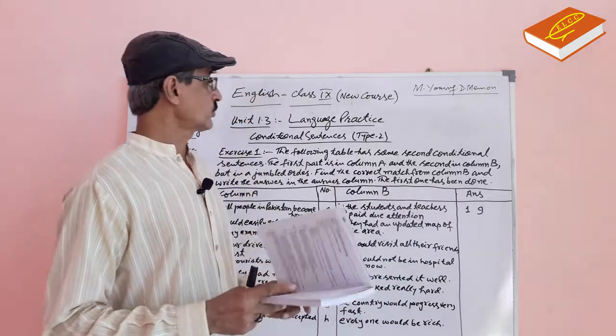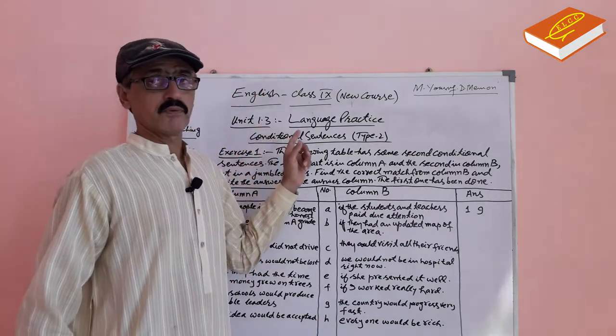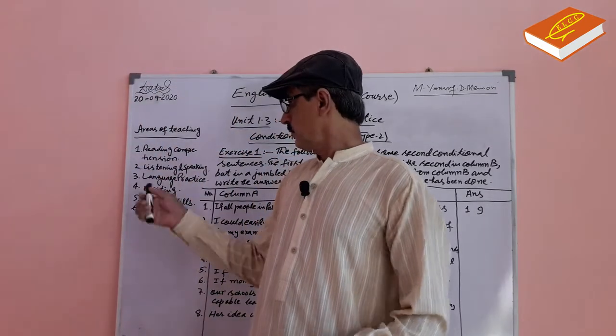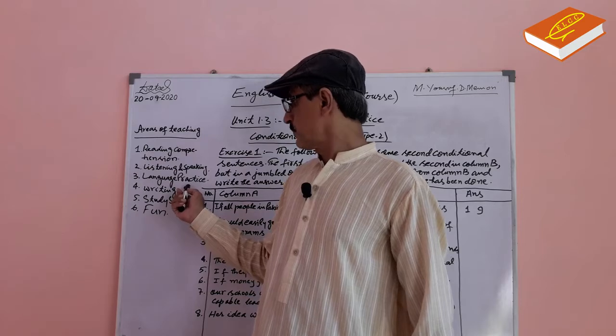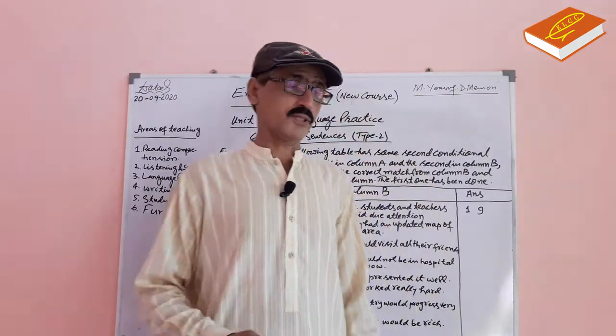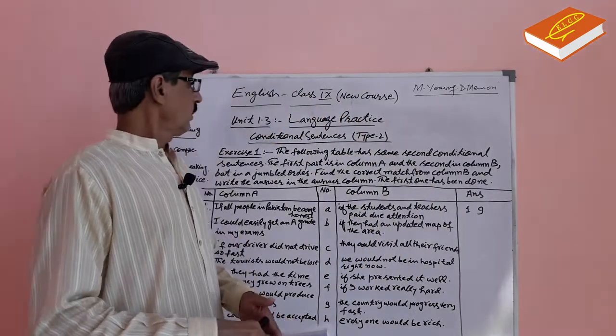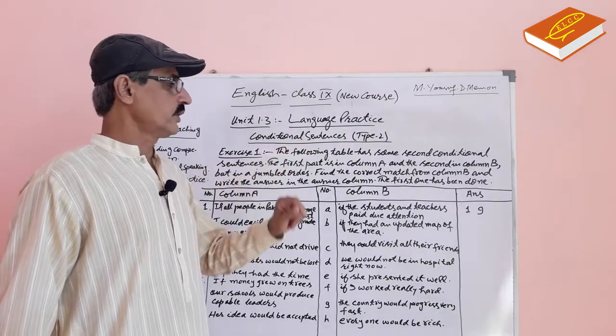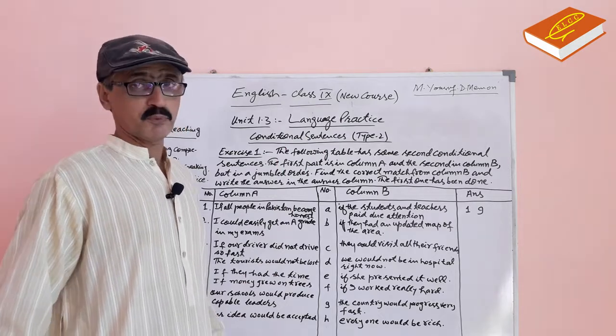Now, unit 1.3 is about language practice. It is the third area of teaching, language practice. This unit is about conditional sentences, type 2.